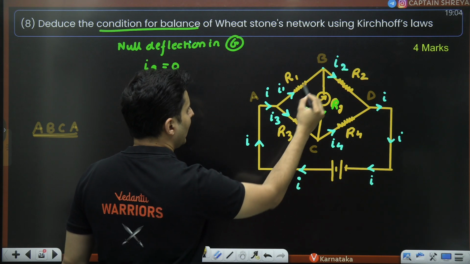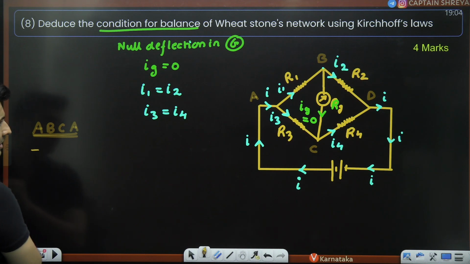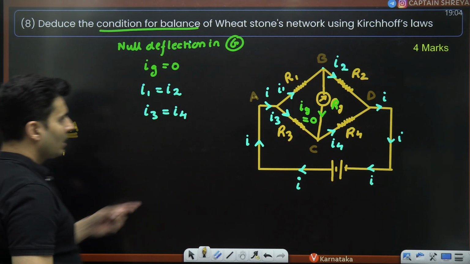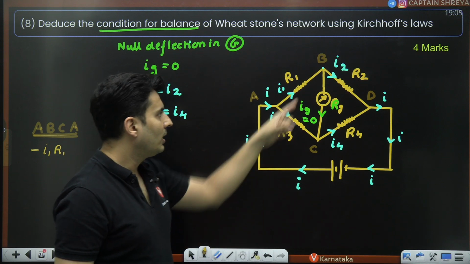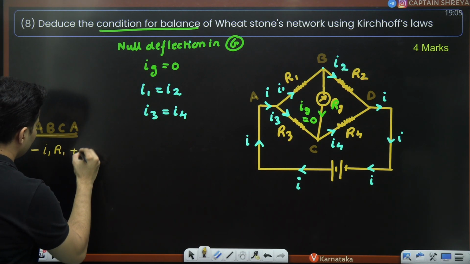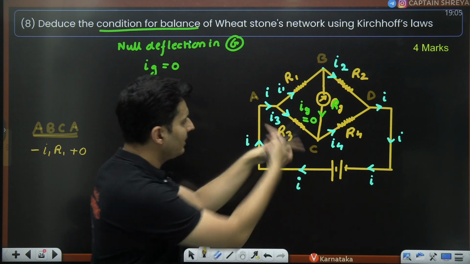Observe. As you are going through the resistor in the current direction, you will drop the voltage, that means negative. Current is I1, resistance is R1. In the direction of the current, you drop. Against, you put plus. Here, there is no current, no drop at all. So put 0. Here to here, you are going against the direction of the current.